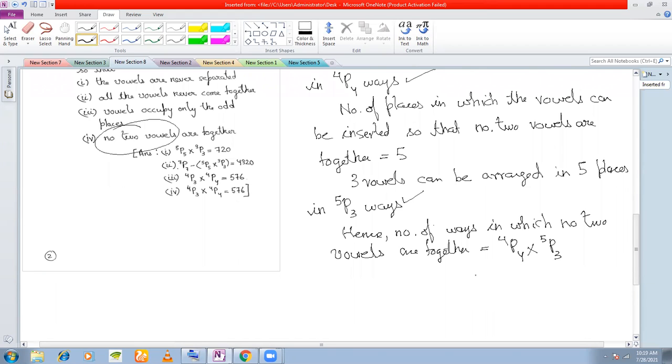Okay, this is wrong here, let's correct this. This should be 5p3, not 4p3. So 4p4 into 5p3. 4p4 is factorial 4, and 5p3 you can calculate as 5 into 4 into 3.